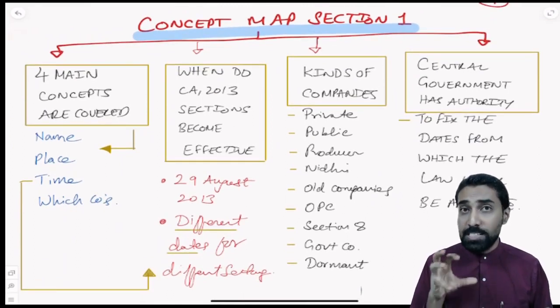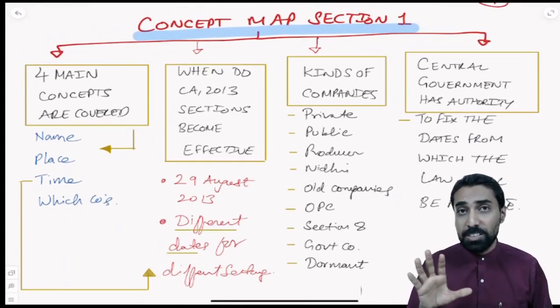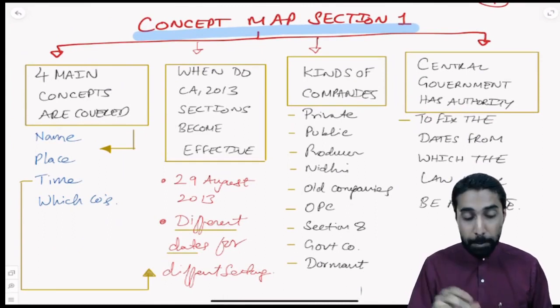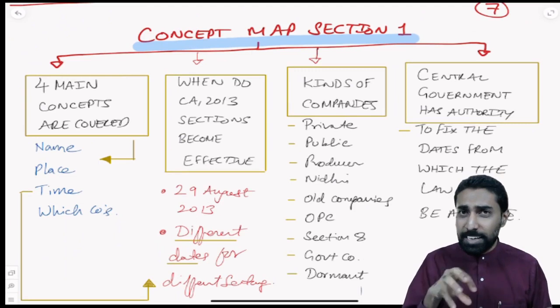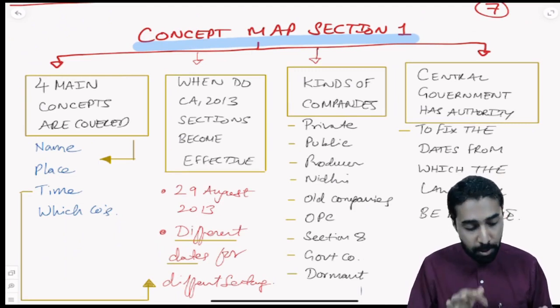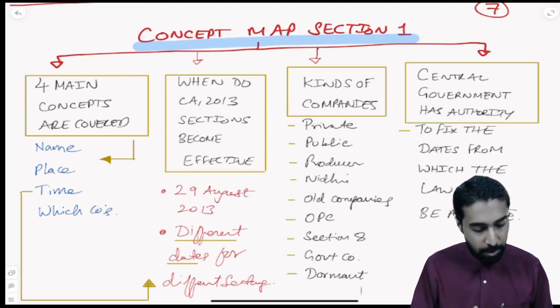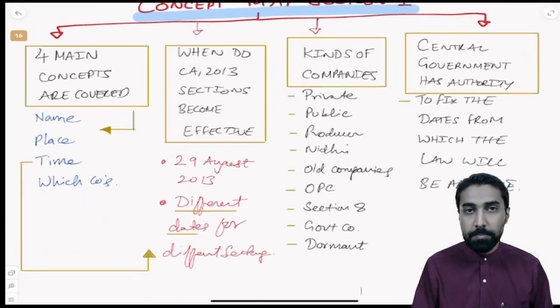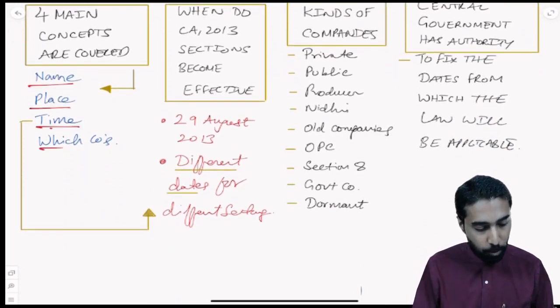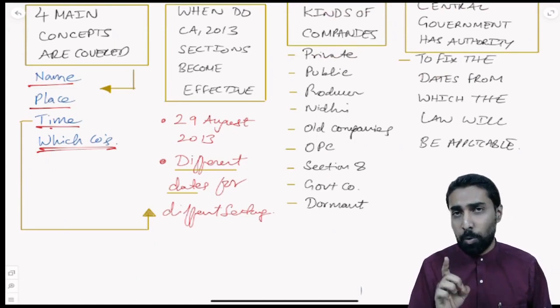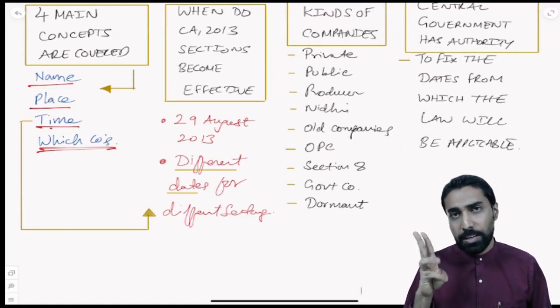So the entire concept, it is concept, not provisions. This is not explanation. This is a concept map. So what is a concept map? It tells you all the concepts involved in that particular topic. So what are the concepts here? The 4 main concepts are what? The name, the place, the time, and to which companies applies. That is section number 1 and the subsection 1, 2, 3 and 4.